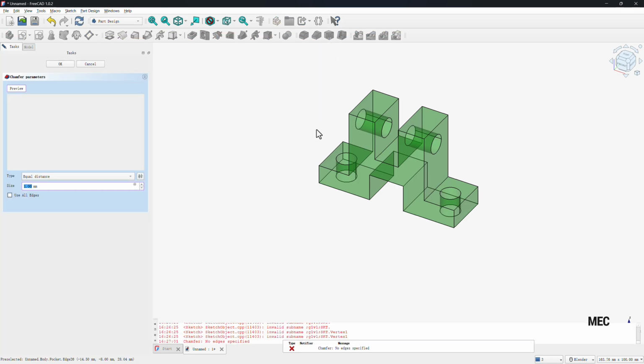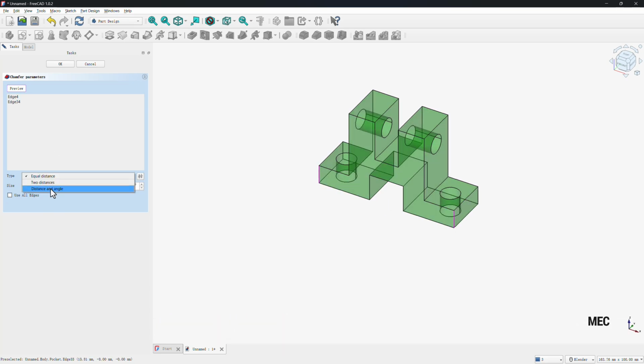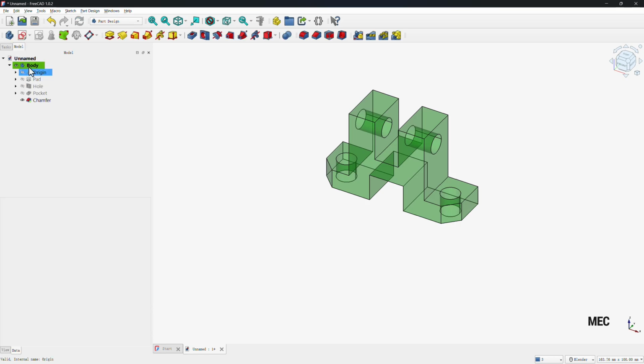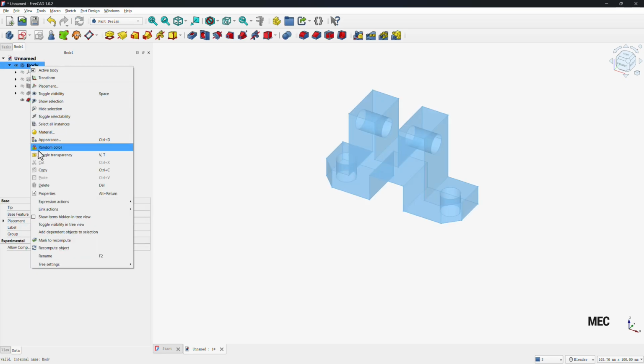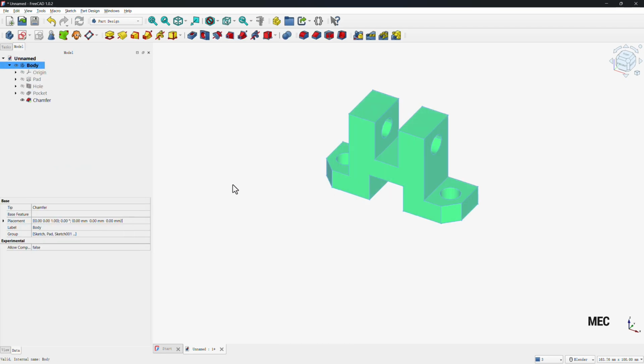And at last we will add the chamfer on these 2 edges. And choose distance and angle. Input the length to 5. Click OK. And now we can uncheck the transparency.